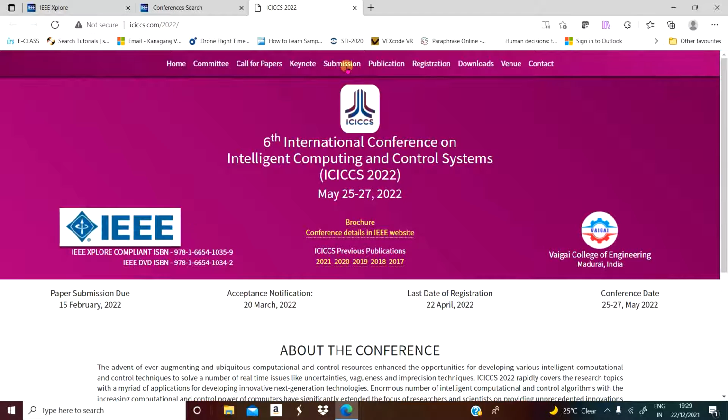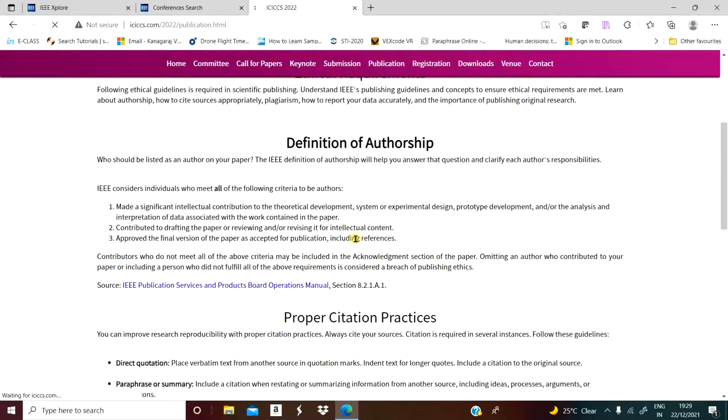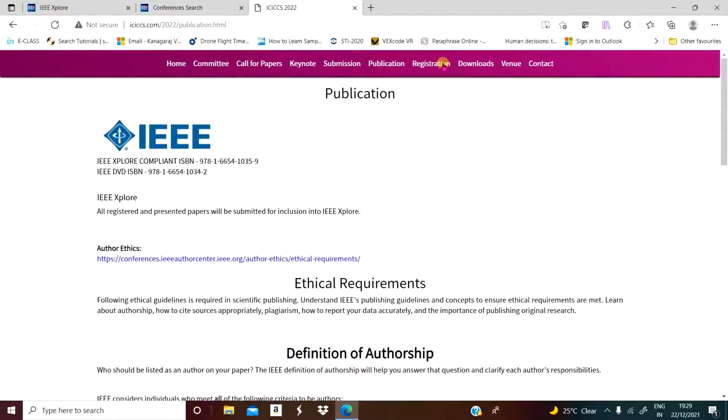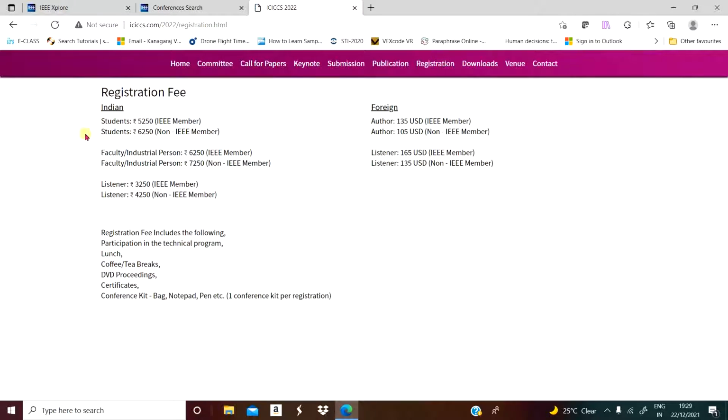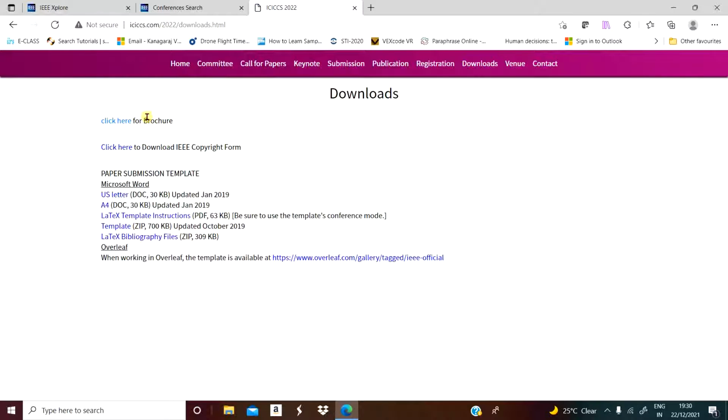Committee, call for papers, keynote, submission, publication. I just want to show. See, publications, all the information is very relevant. These are the informations. Registration, it is a relevant fee only. Indian author and foreign author. See, for students the price, non-IEEE members, and payment, everything through proper channels. Downloads, copyright form, brochure, and other things.